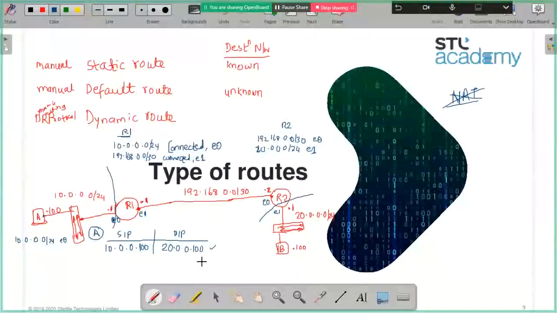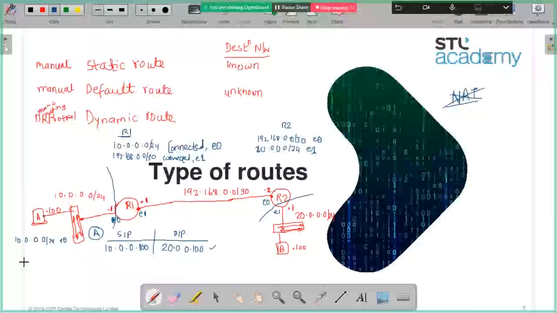So what should A have? A static route. We have to create a static route in PC A. Okay, so we create a static route in A. What static route should I create? Tell me.